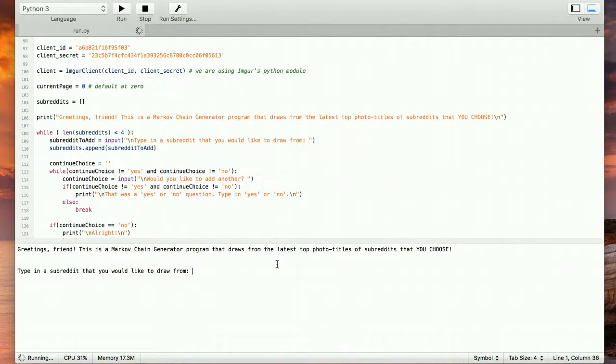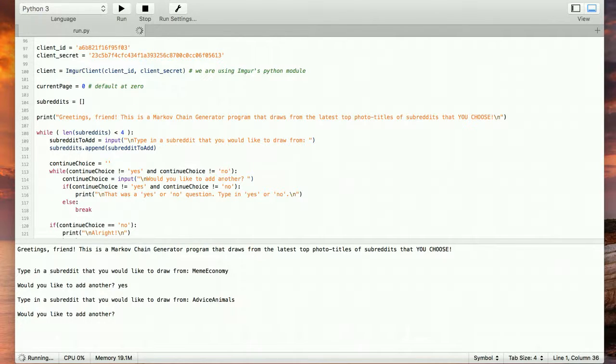Type in a subreddit that you would like to draw from. All right, what about meme economy? Classic subreddit. Would you like to add another? Yeah, why not? Okay, let's add another. Type in another subreddit that you would like to draw from. What's that one with animals? Oh, of course, Advice Animals. This is a great subreddit. They've got a lot of photos.